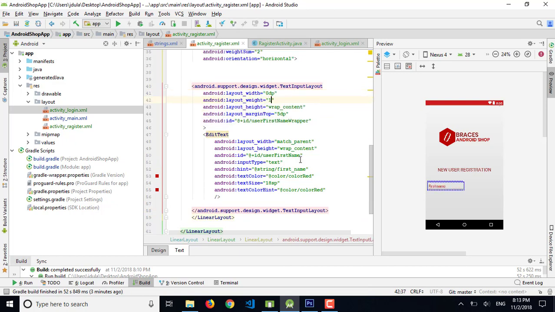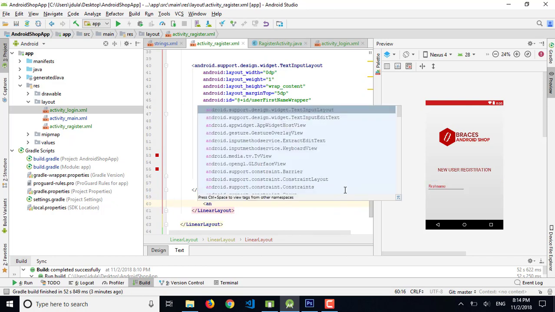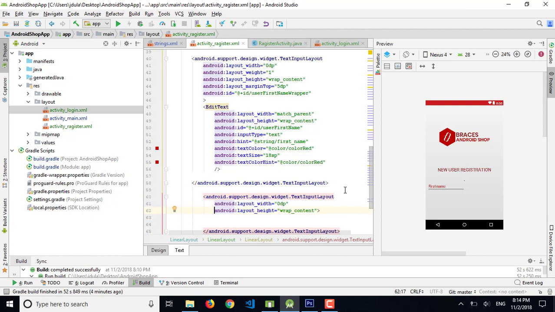So we have the first name done, and we'll add the last name here. So let's add Android support design, we get text input layout, and it's 0 dp and wrap content. Now we need weight.